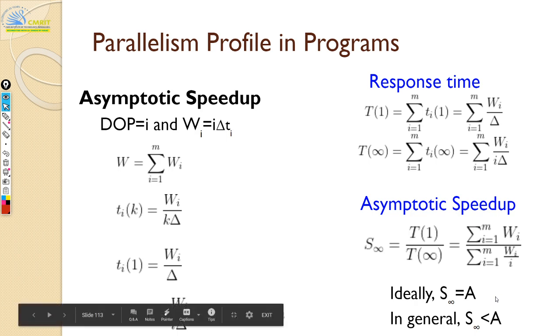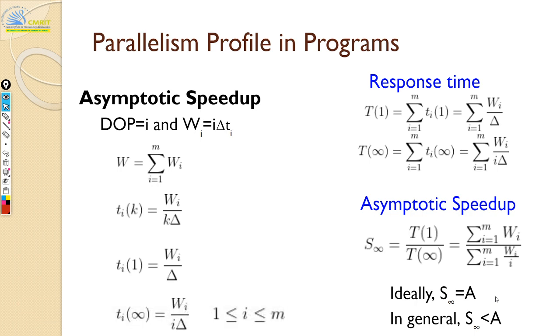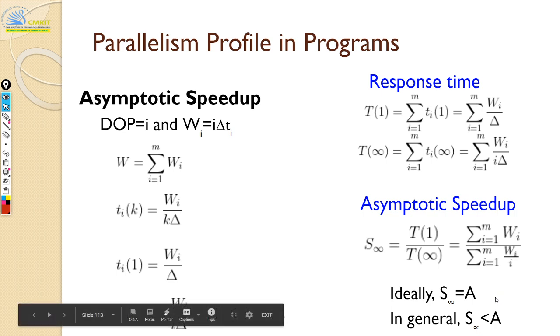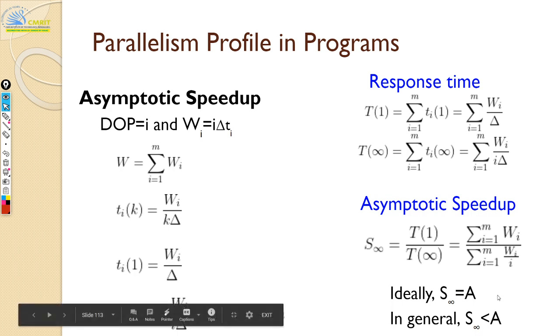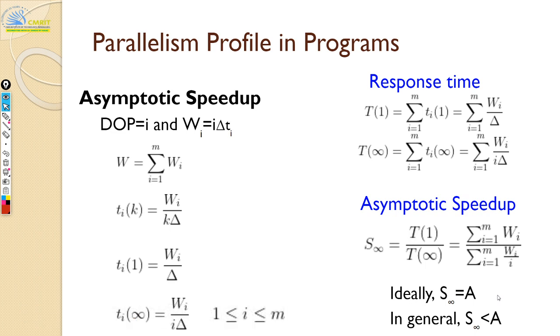But if you have n processors, then your speedup should be n, correct? But it will not be n, it will always be lesser than n. Why is that? Why should it take more? It's all machines, right?